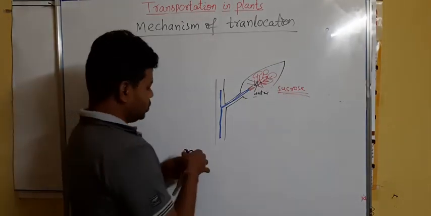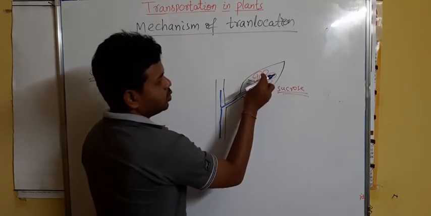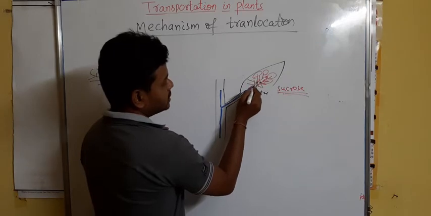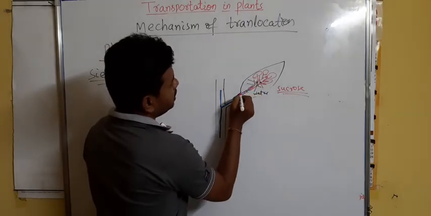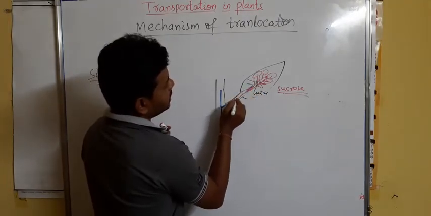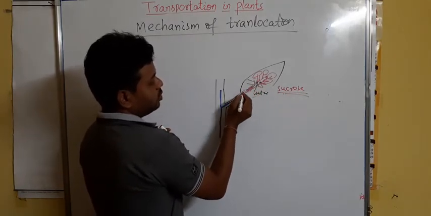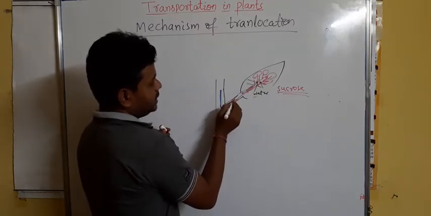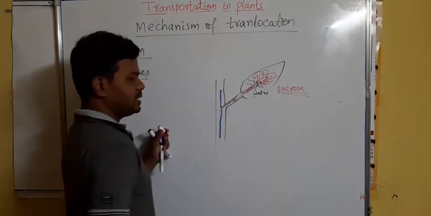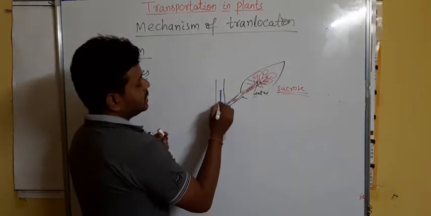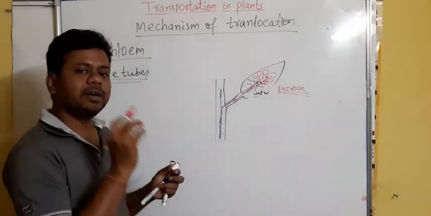This water along with the sucrose will move into the next cell, because that cell has less osmotic pressure, less sucrose and water. From the second cell it will move to the third cell, as they are interconnected. Wherever the need of the plant is, where the pressure is less, it can move in the upward direction or the downward direction.